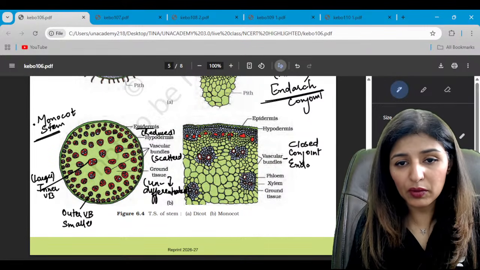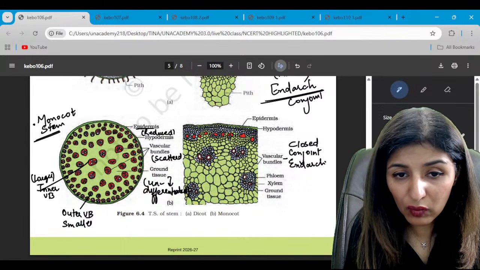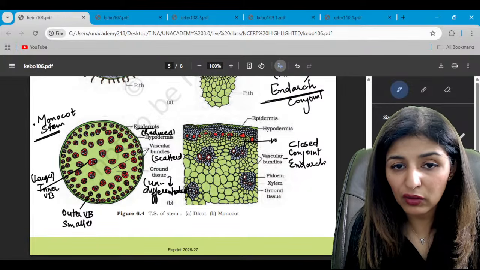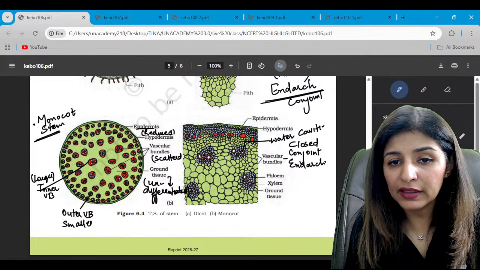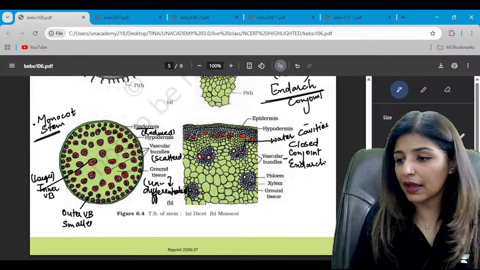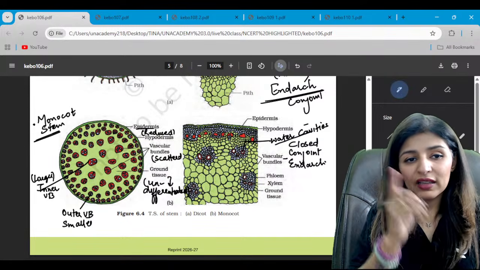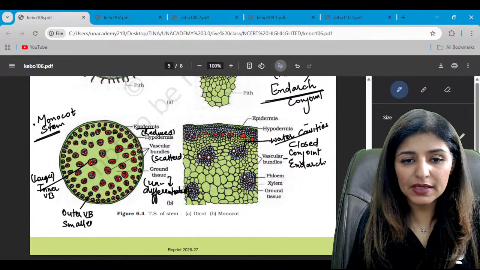Being a stem, it will always be endarch. Is that clear? Now there are some special water cavities being noticed here. Do you see these two eyes? These are the water cavities. These water cavities are formed by the degeneration of xylem parenchyma, and they are present only in the monocot stem, not in the dicot stem. Are we clear? Please tell me.